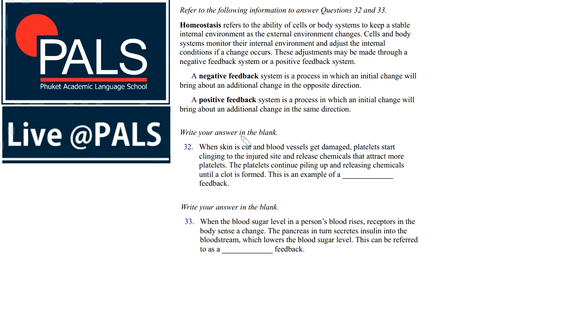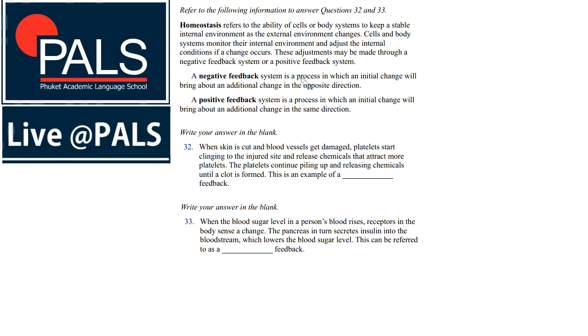Next two questions are gap fills, and it relates to homeostasis, negative and positive feedback. So what is homeostasis? Homeostasis refers to the ability of cells or body systems to keep a stable internal environment as the external environment changes. Cells and body systems monitor their internal environment and adjust the internal conditions if a change occurs. These adjustments may be made through a negative feedback system or a positive feedback system.